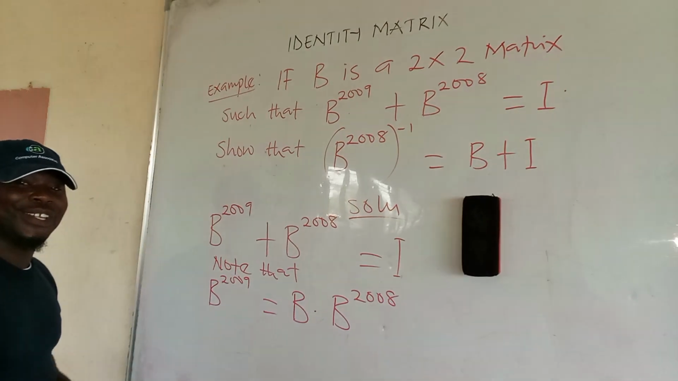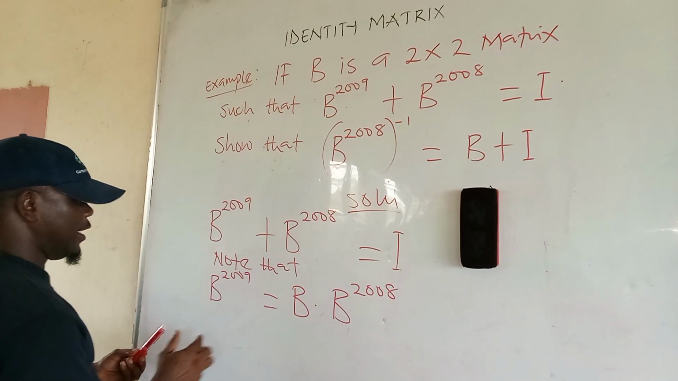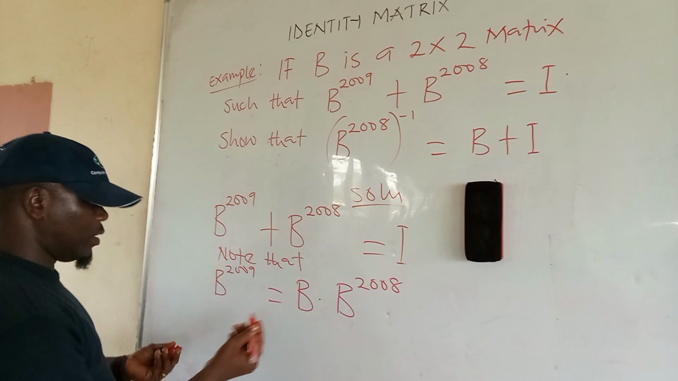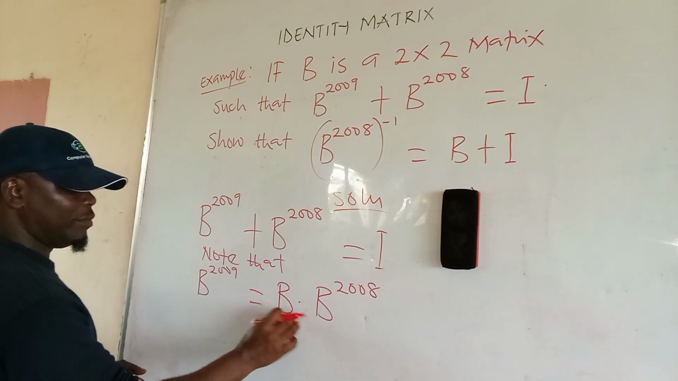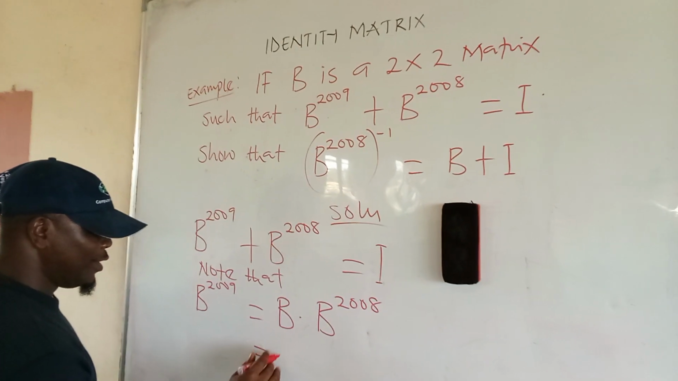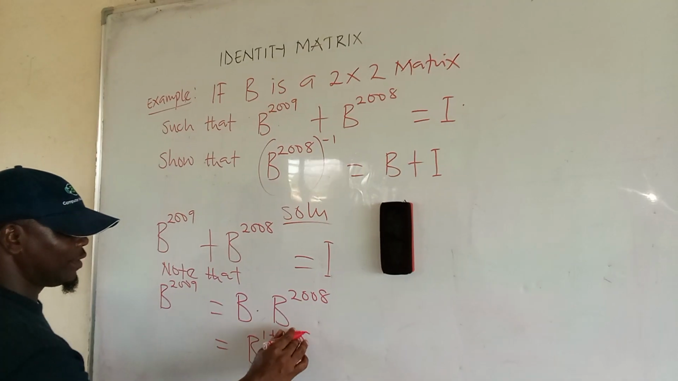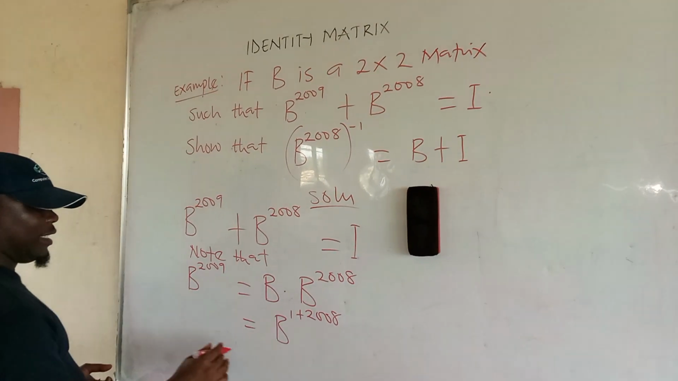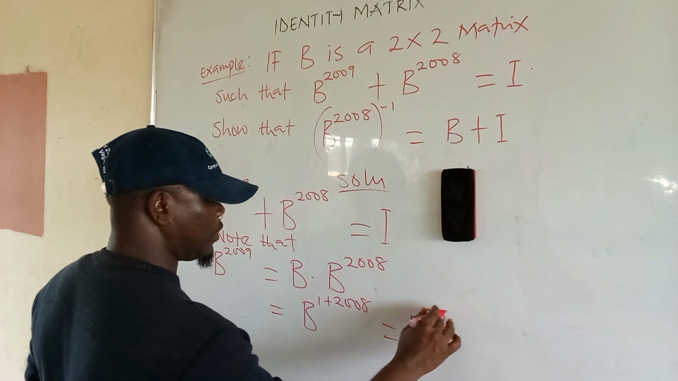True or false? Do you agree with me? So if you apply indices here, you still get back this. Look at it together. We discover that this is b, this is b. The bases are the same. We apply multiplication law here. So b raised to the power of 1 plus 2008. We discover that this will give us b raised to the power of 2009.